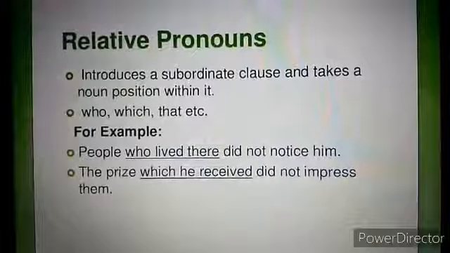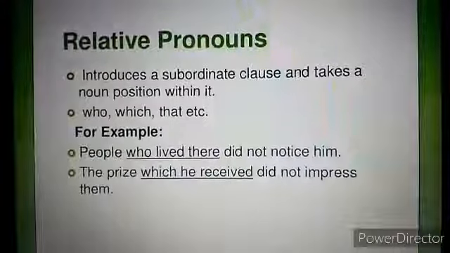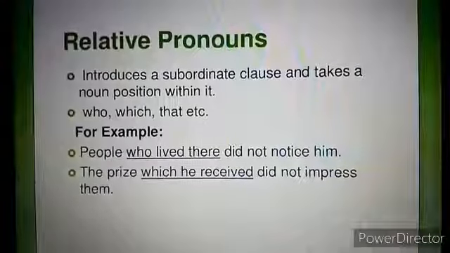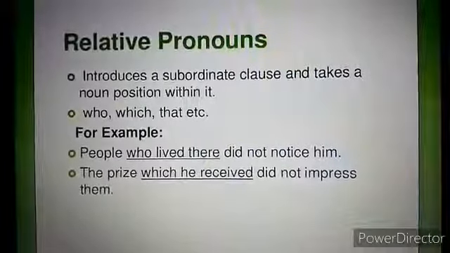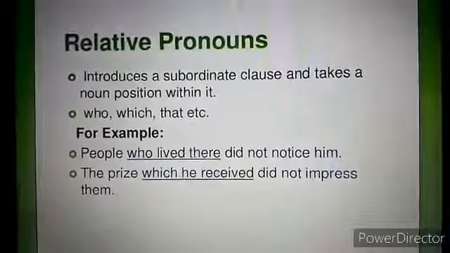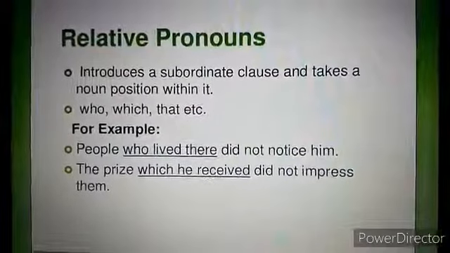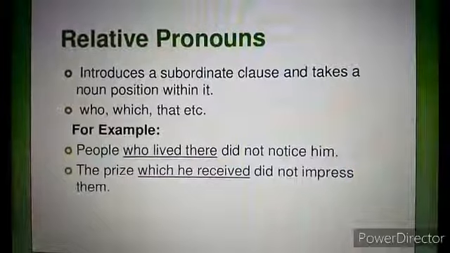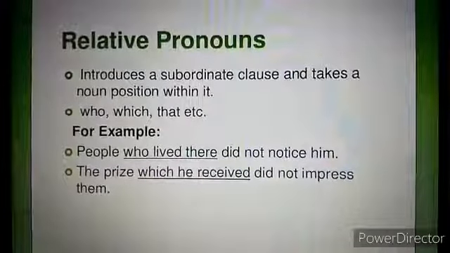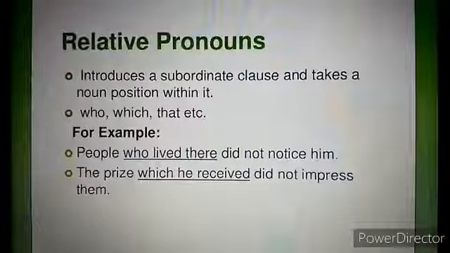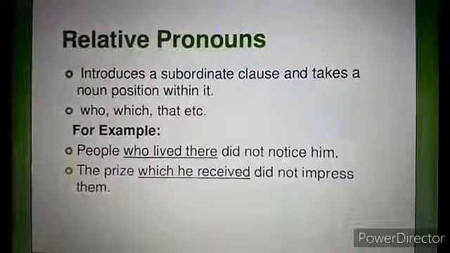People who lived there did not notice him. The underlined clause is the subordinate clause. If we write it alone, who lived there, its meaning would not be clear. So here who is a relative pronoun, and it shows that we are talking about people who are already mentioned. So it relates back to another noun or pronoun, like people who lived there did not notice him.